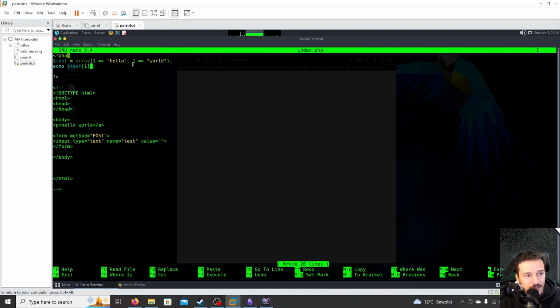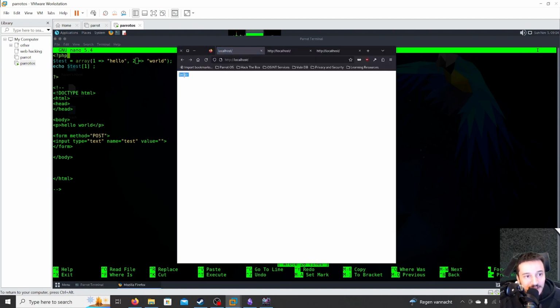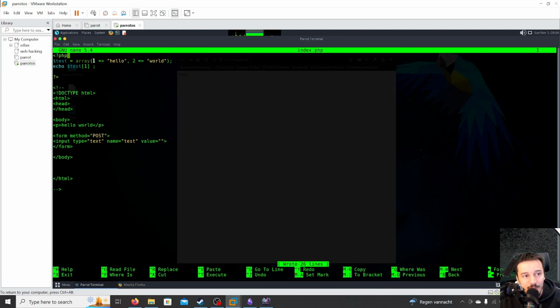And that's because I've created a mistake here. Usually, computers begin counting from zero. This should be the 0 value. This should be the second value. If we refresh it now, it should say hello. And that's because we had 1, 1, which was an error from me. So it automatically went back to the default setting, which would be 0. But we called this 3 and this 2.